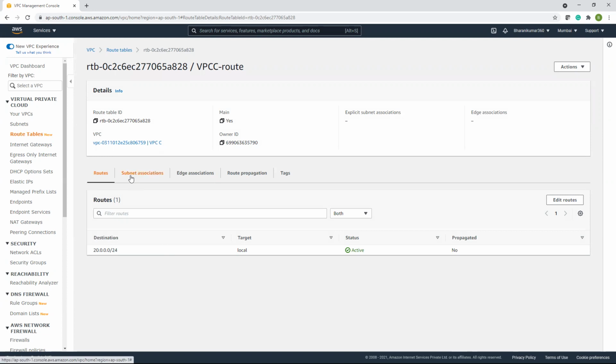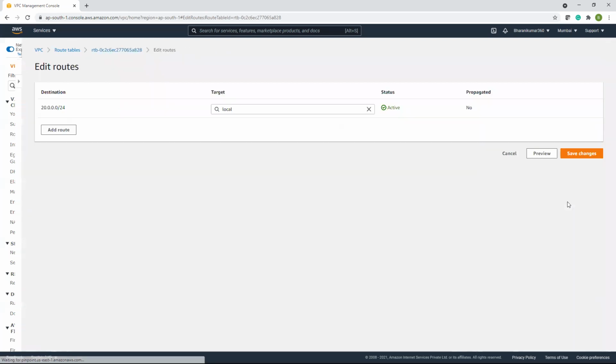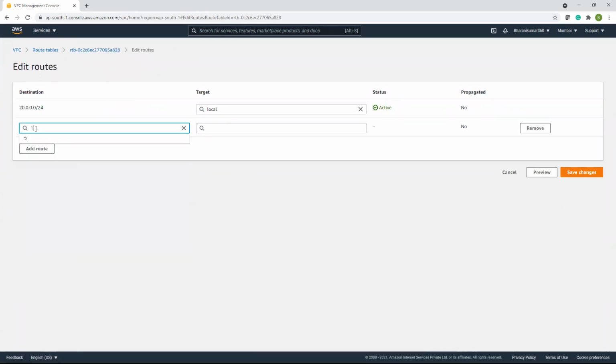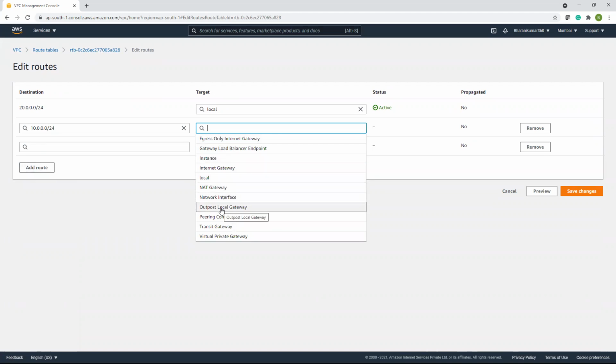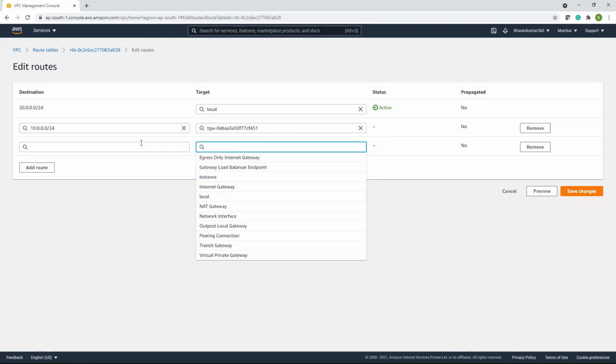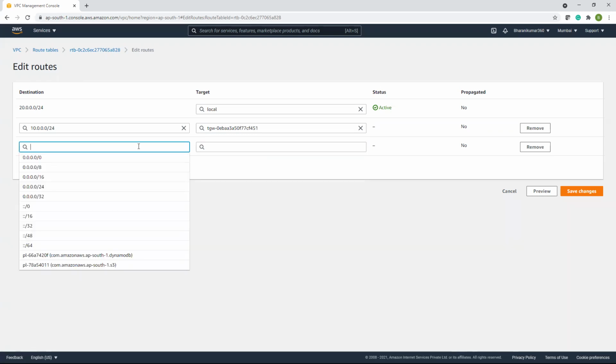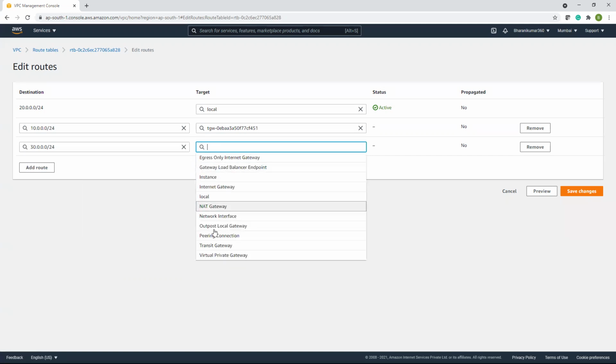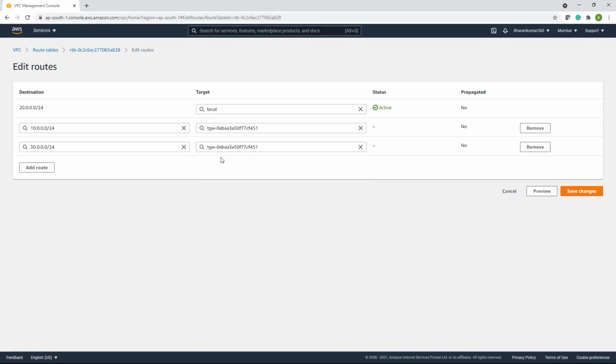So let us edit routes and add other two also. Transit gateway. Done. Save changes.